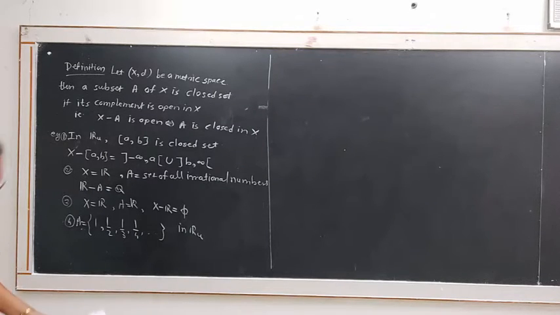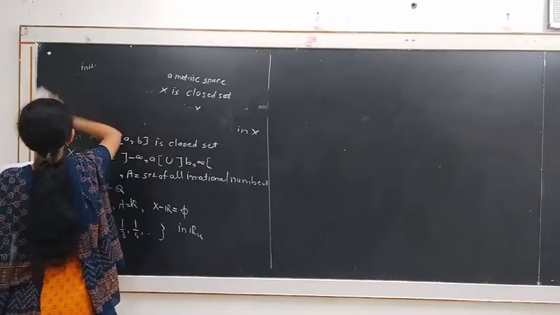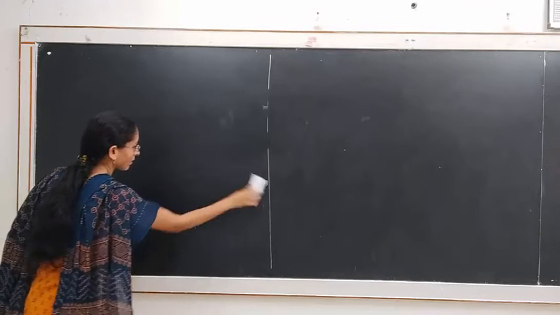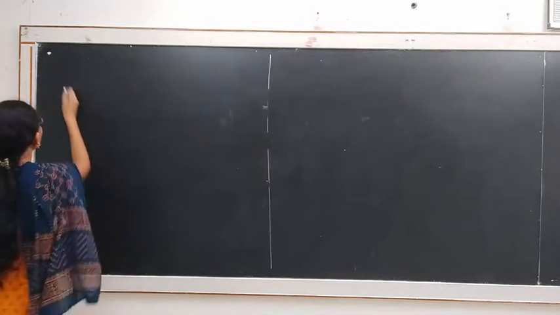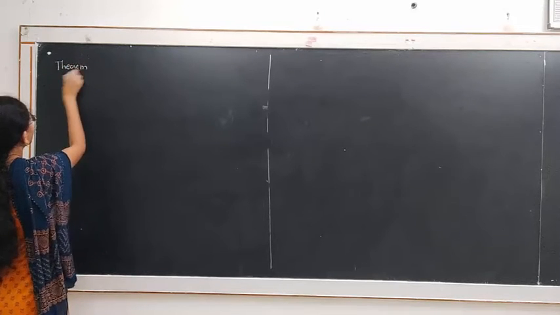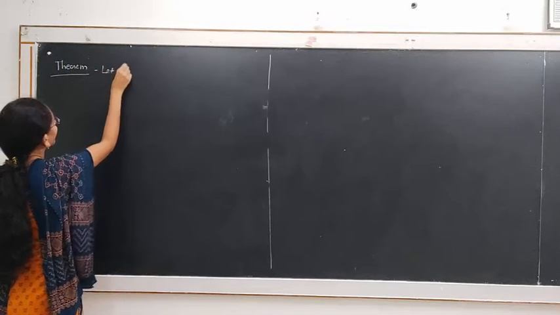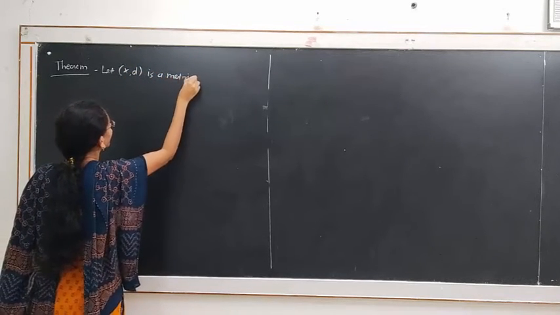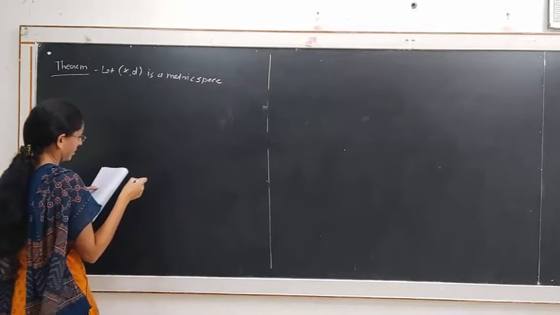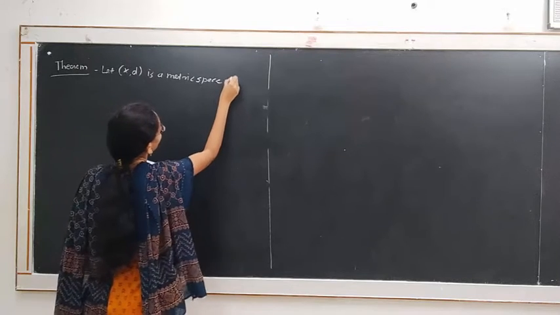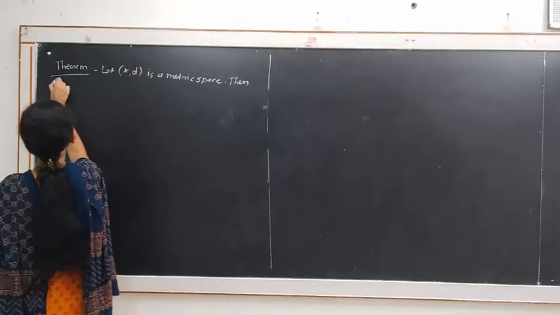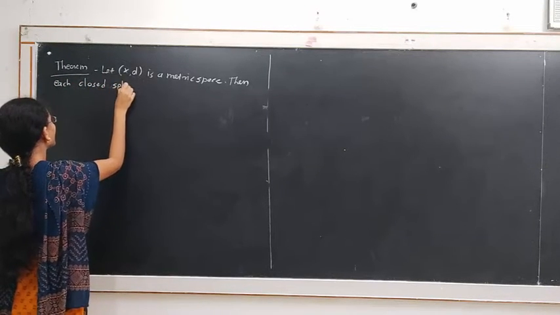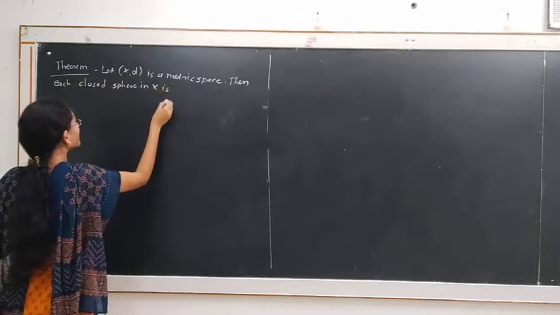The theorem is given as: if (X, d) is a metric space, then each closed sphere is a closed set.